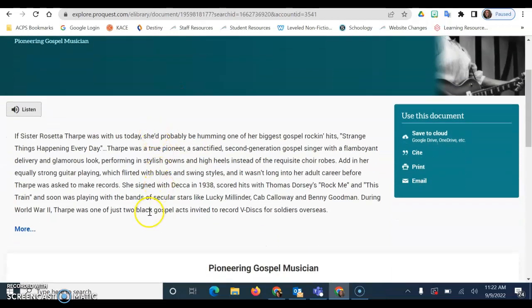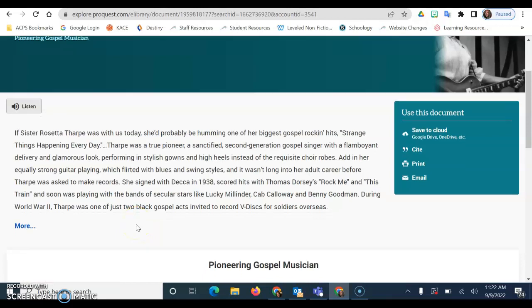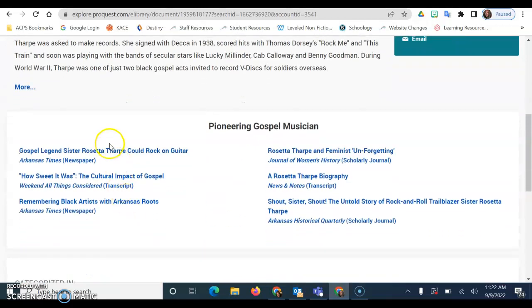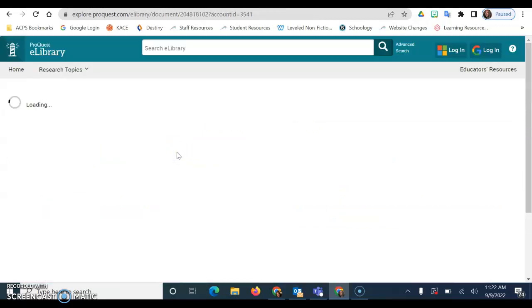In this middle area, you will see that there's an overview. So if you clicked more, you would get an overview article of this person. Then down here, you'll see that there are 6 more articles about Rosetta Tharpe. So what I can do is click on one that seems interesting to me. So I'm just going to click on the first one, Gospel Legend Sister Rosetta Tharpe Could Rock on Guitar.